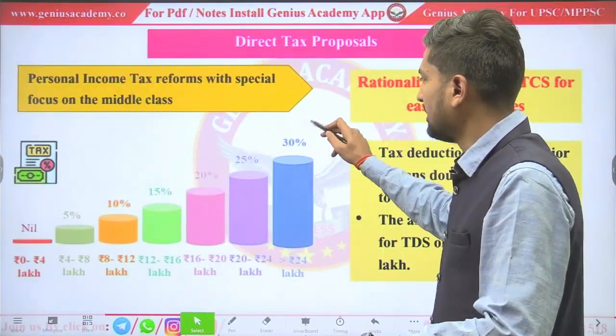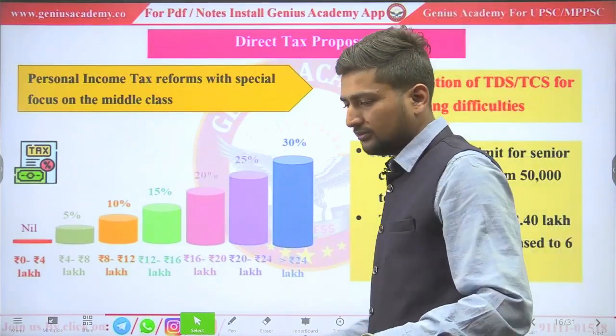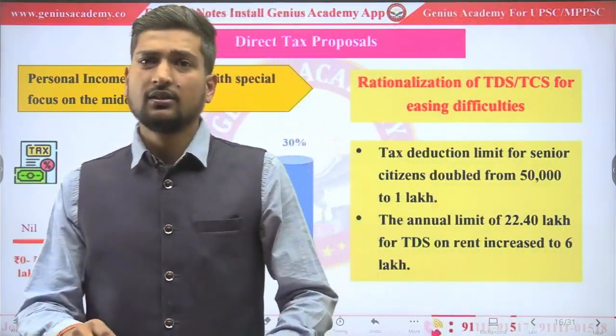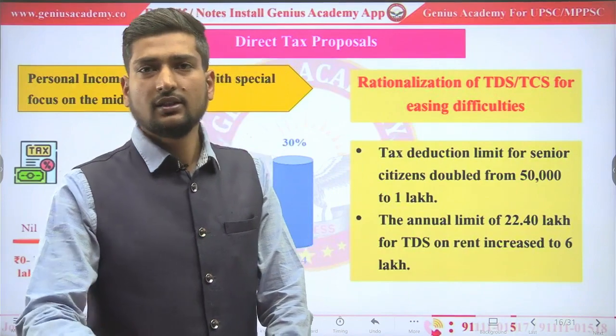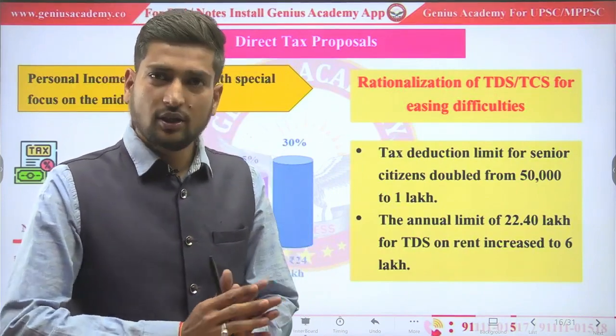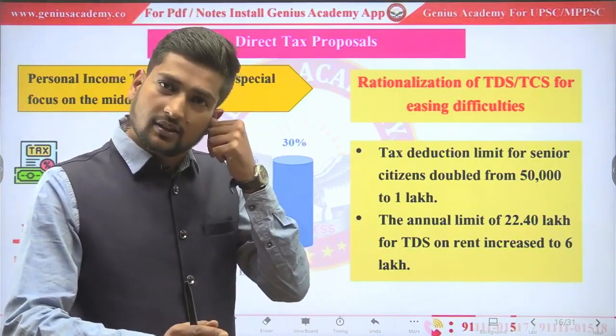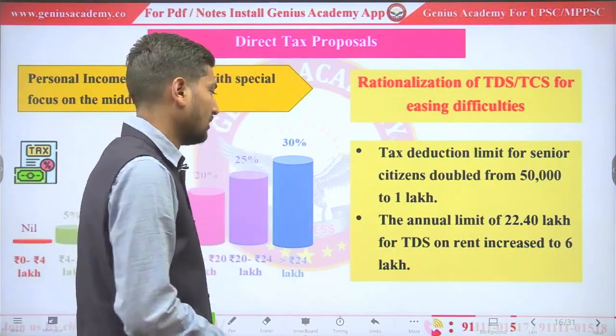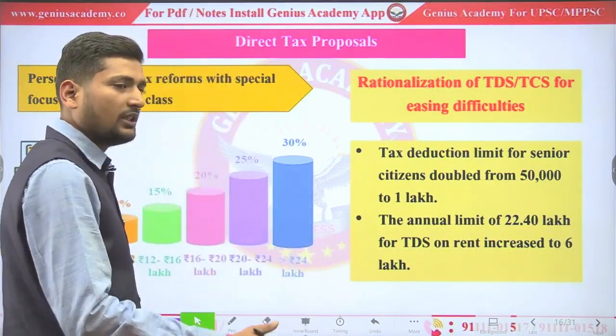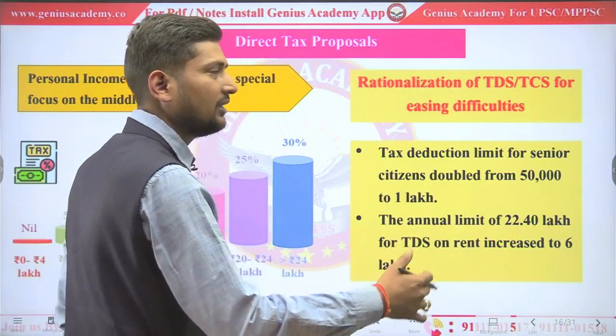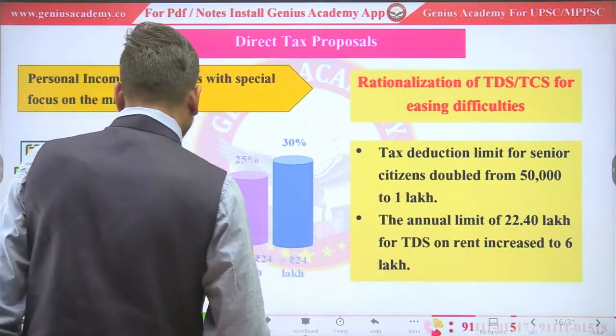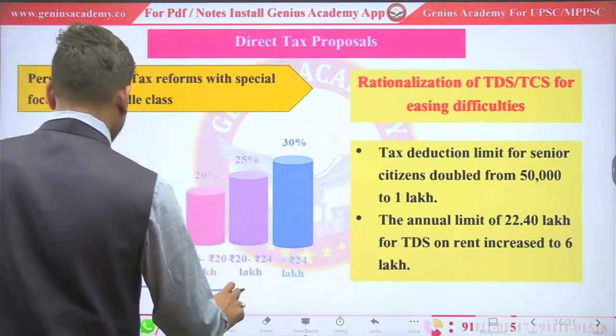This is the new chart. Under this, on income tax, there will be no income tax up to 12,75,000 rupees. If a person's income is more than 12,75,000, like 12,80,000, it will be covered under this.